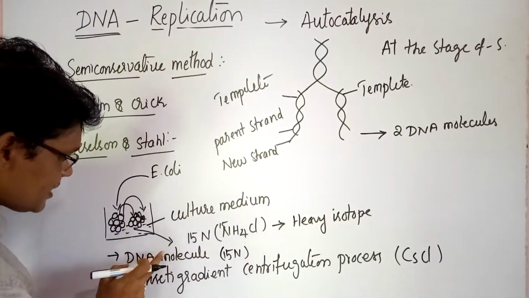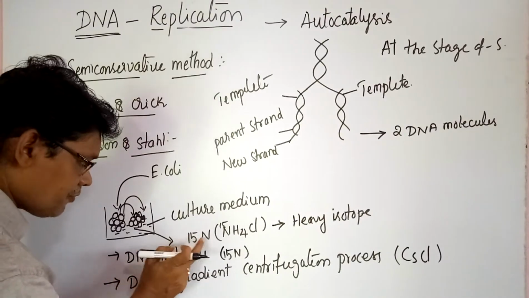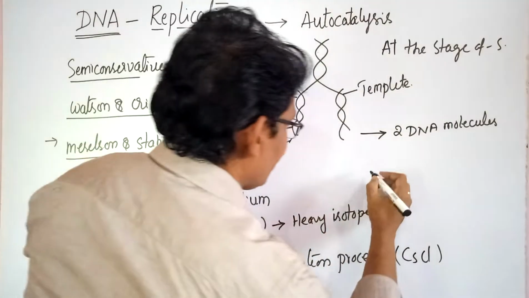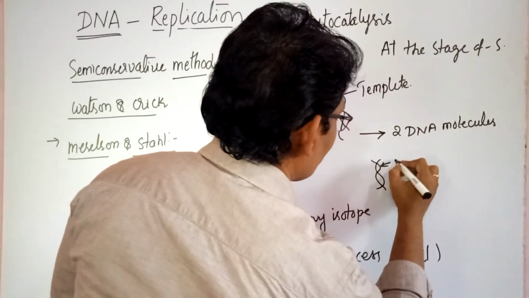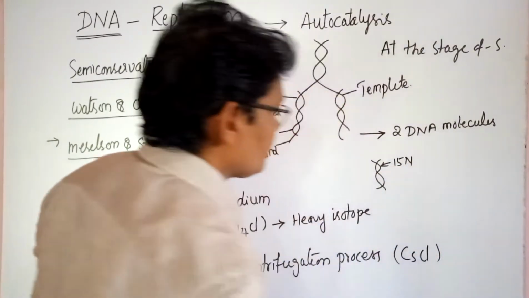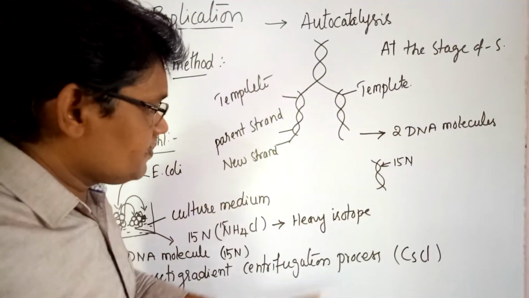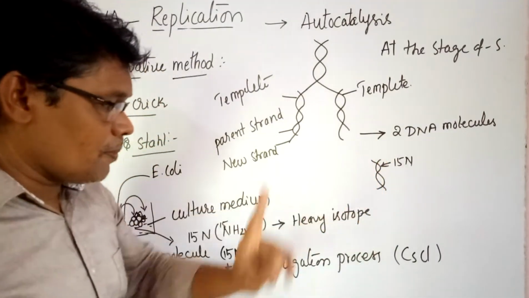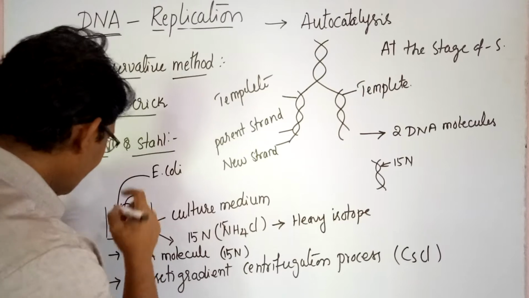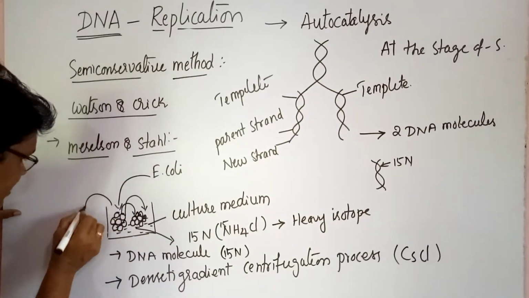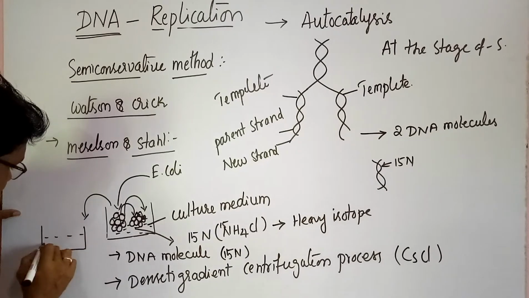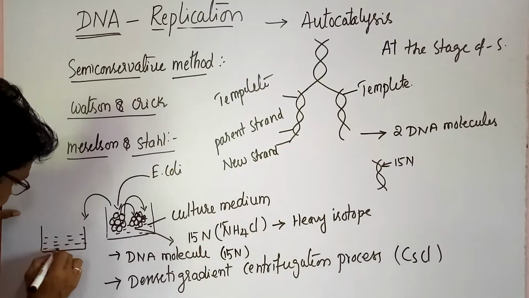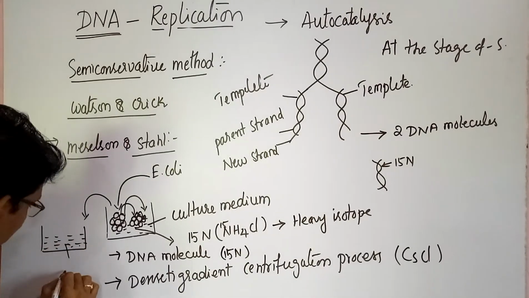After the 15N is completely incorporated into the DNA molecule, the cells are transferred to another culture medium containing 14N.